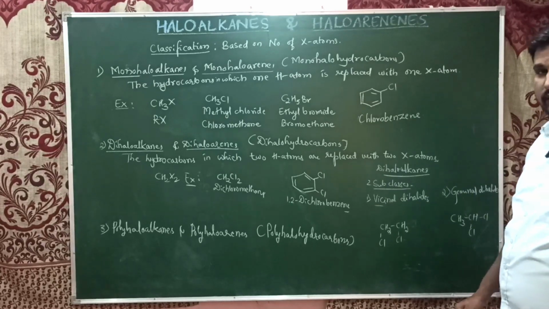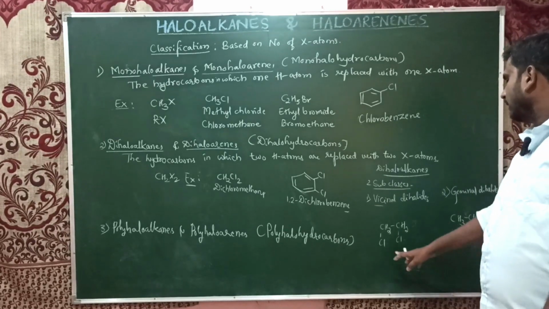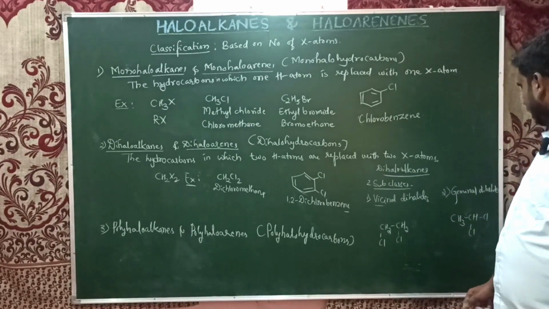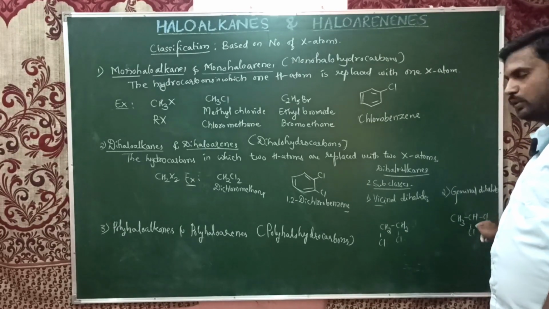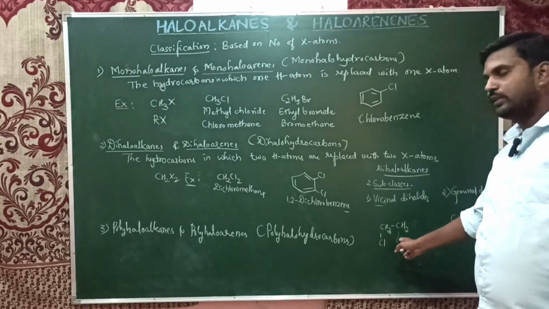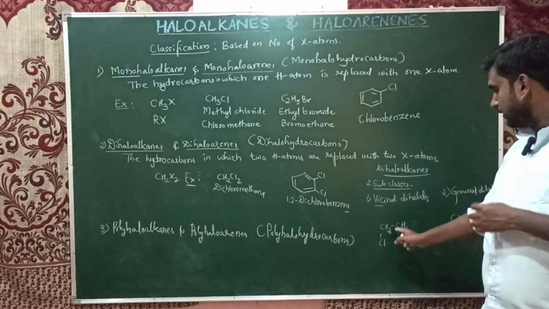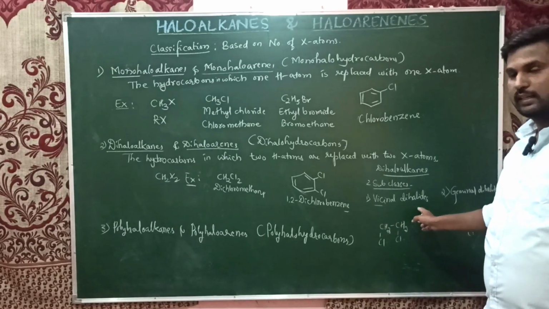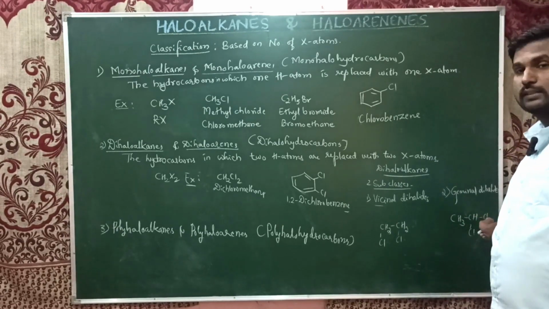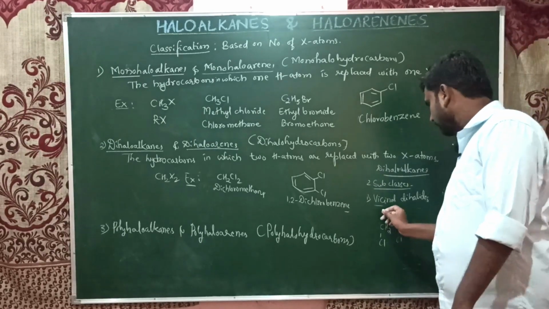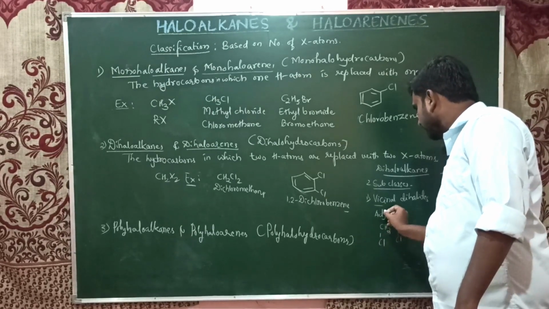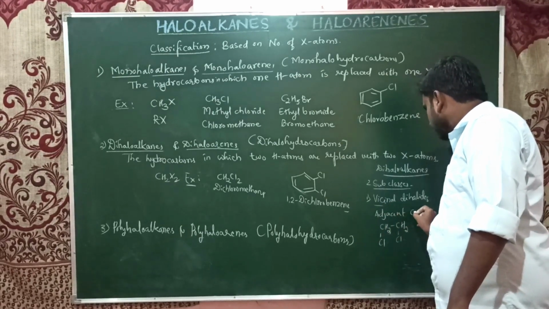What is the difference? In the first, the halogen atoms are attached to adjacent or neighboring carbon atoms. In the second, both halogen atoms are attached to the same carbon. If the halogen atoms are attached to adjacent carbons, they are known as vicinal dihalides. If they are attached to the same carbon, they are known as geminal dihalides. These have been asked many times.